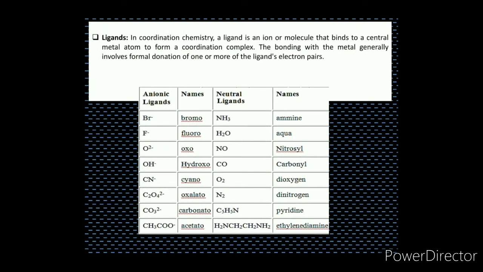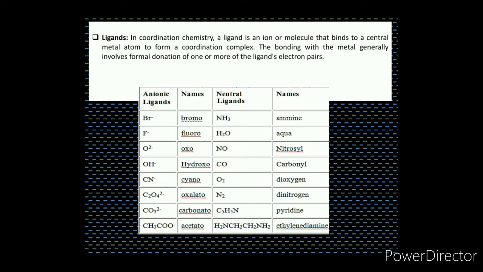Next, a very important term is ligands. This word might be new to you. Ligands are nothing but the group of atoms or atoms attached to the central metal atom.